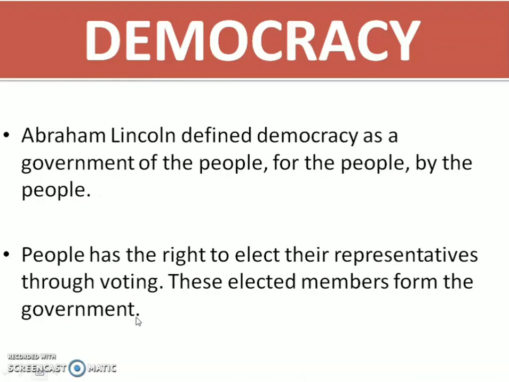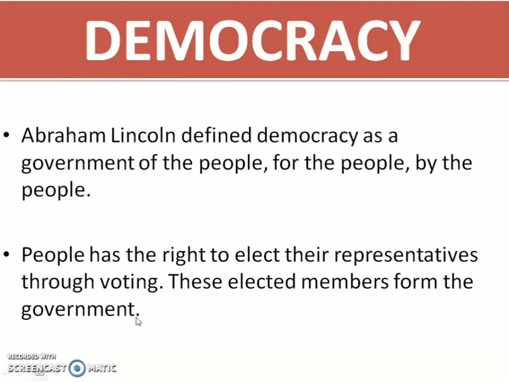So children, I hope you understood this topic. Here we have completed the organs of government as well as the types of government. And in the next video we will be seeing the democratic government which is running in our country, that is India. Right? But before that, I have a question for you.